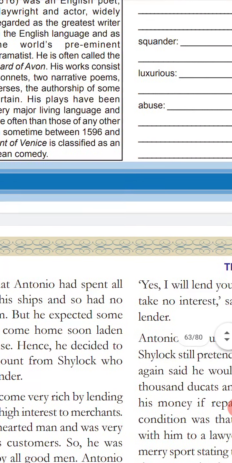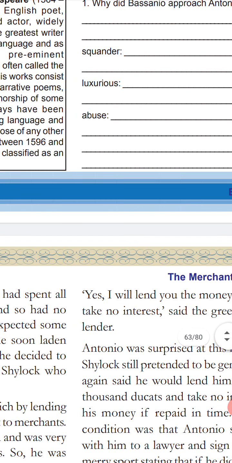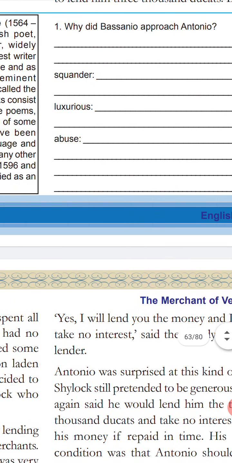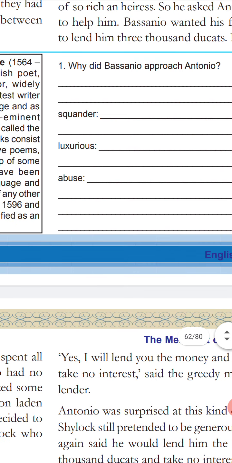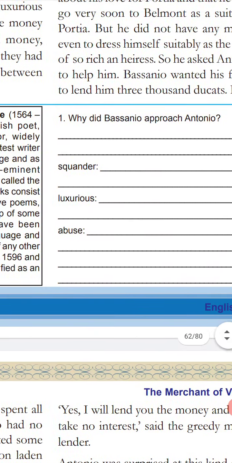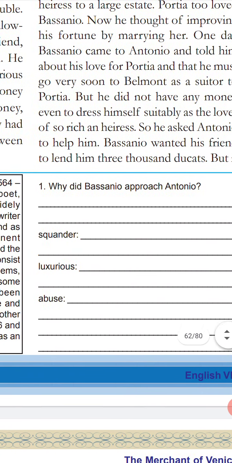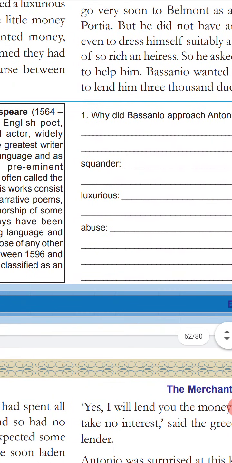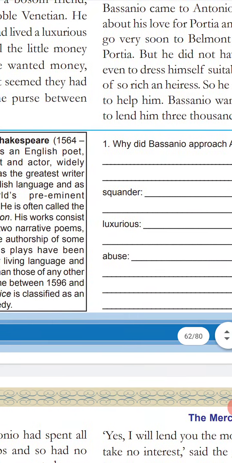Now Bassanio asked money from Antonio in order to marry Portia very soon. Because Bassanio had a good interest. That means Portia, she's very rich and she has too much property, estate, and everything. If he married Portia, Bassanio also became very rich. So Bassanio is now in that situation, and now he wants to marry, but he had no money. That's why Bassanio asked money from Antonio.